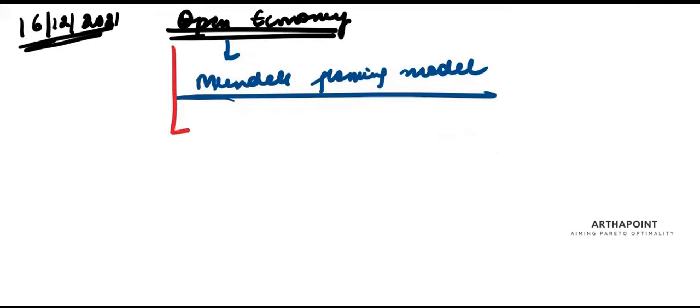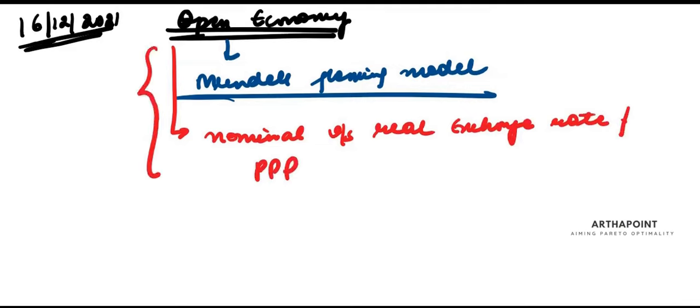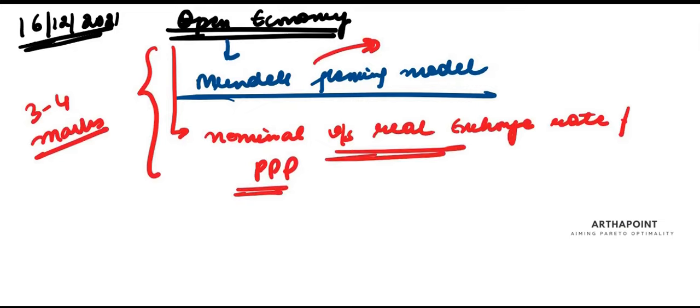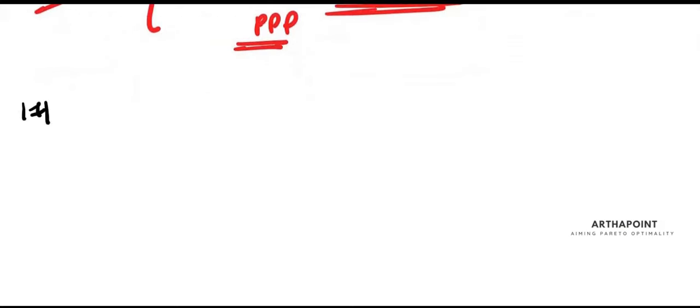Also, this year I'm expecting one 1 mark question on nominal versus real exchange rate or purchasing power parity. This unit is going to come for 3 to 4 marks. Maybe a 2 marks question, either numerical or Mundell-Fleming model, and 1 to 2 marks on purchasing power parity and nominal real exchange rate.